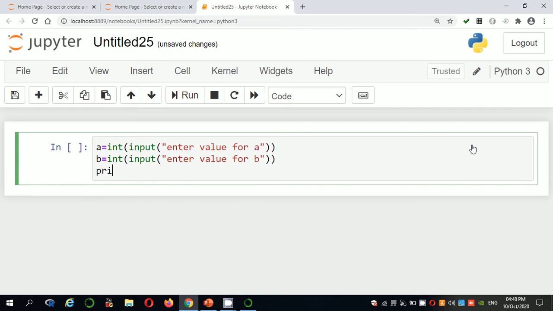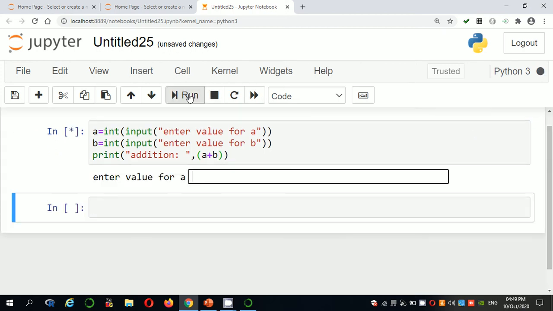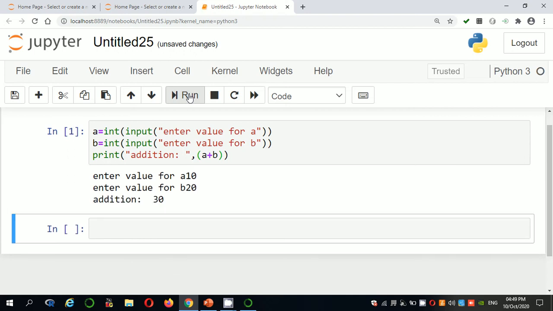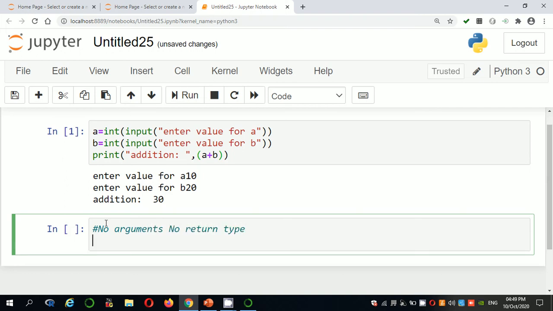After that you are printing addition, colon, and you can write A plus B. So this is the program for addition of two numbers without using functions. Now how to write it with functions? We can do the program in different ways. The first way is no arguments, no return type. You are not passing any arguments and you are not expecting anything from there.